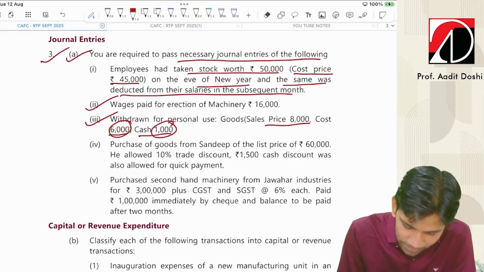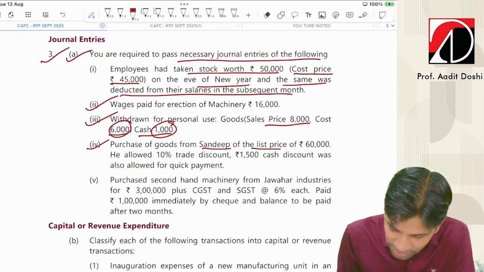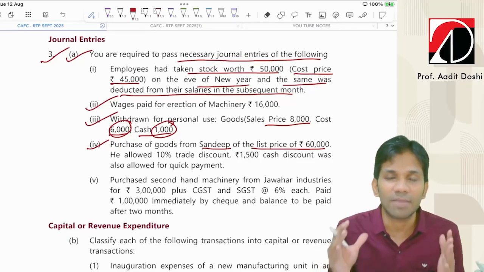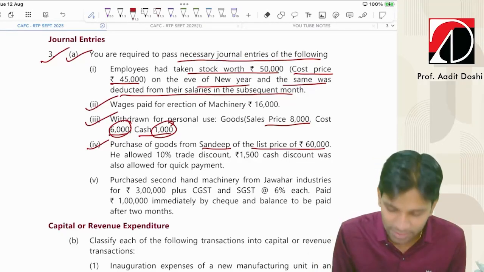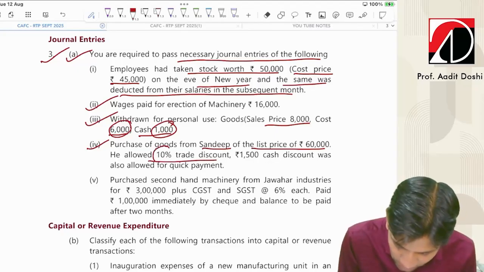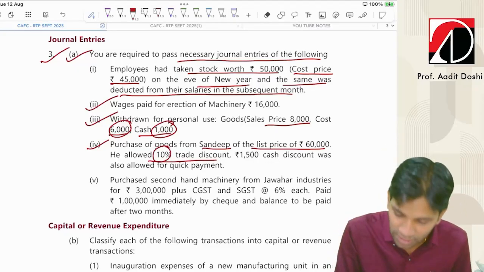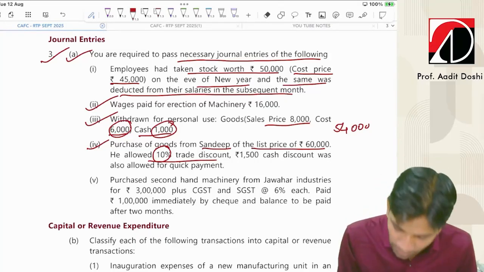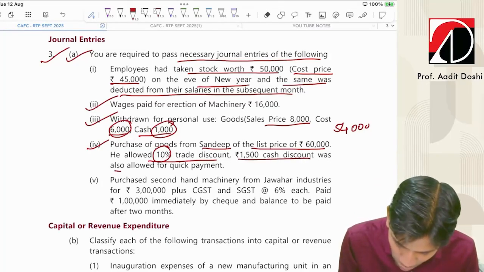Fine. Next, purchase of goods from Sandeep of the list price 60,000. So we purchase goods from Sandeep for 60,000. Whenever any party's name comes, it is a credit transaction. He allowed 10% trade discount. This is never recorded in the books of accounts. So what is the net purchase amount? 54,000.